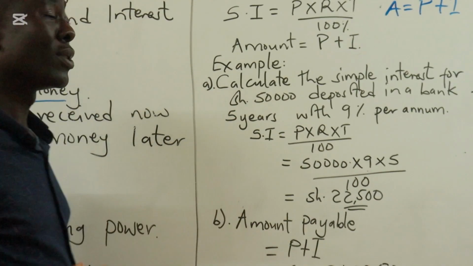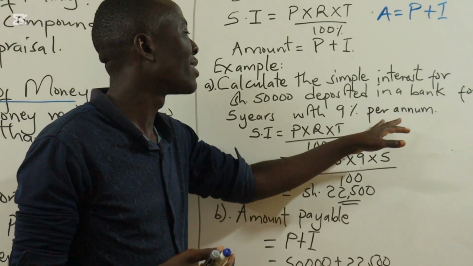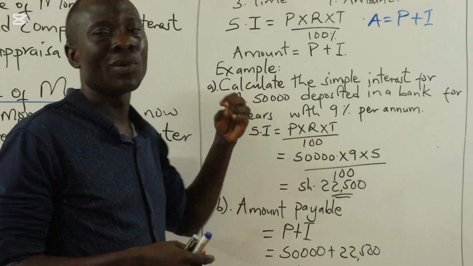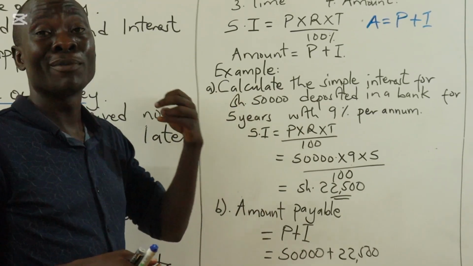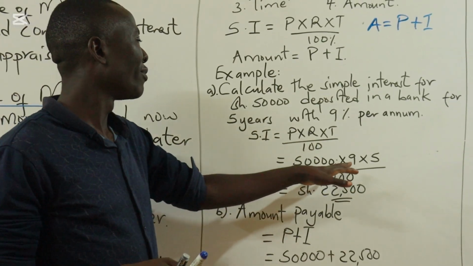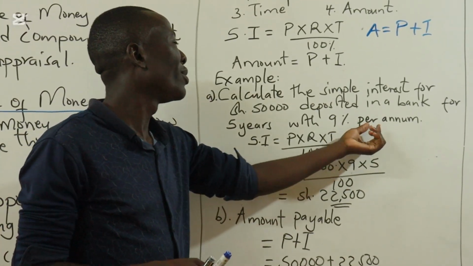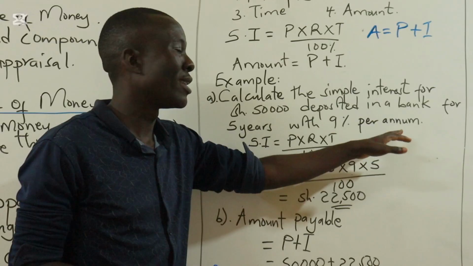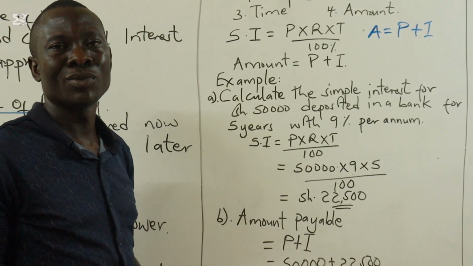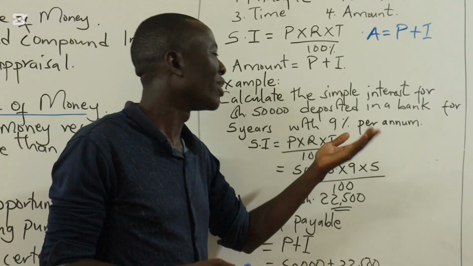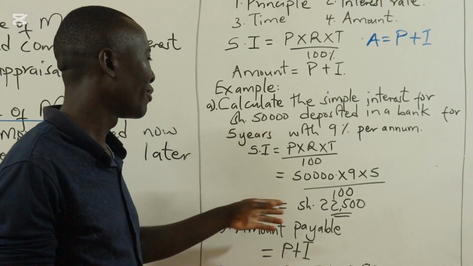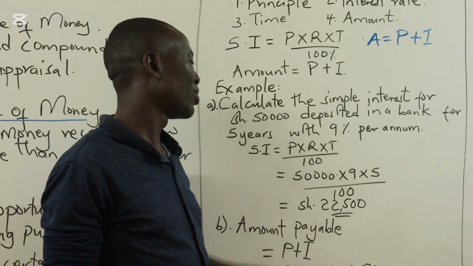An important point to note is that the interest has to be per annum. And therefore, when this interest is maybe quarterly or semi-annual, then we have to convert it to an annual interest rate. Therefore, how do we convert? If we are given this and then the period, for example, here is semi-annually, then the time here has to be more. We multiply by 2. Because this rate now is for, it means in that particular year we have two periods. And therefore, the period has to change.